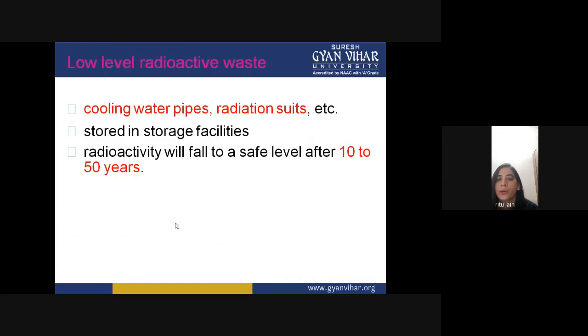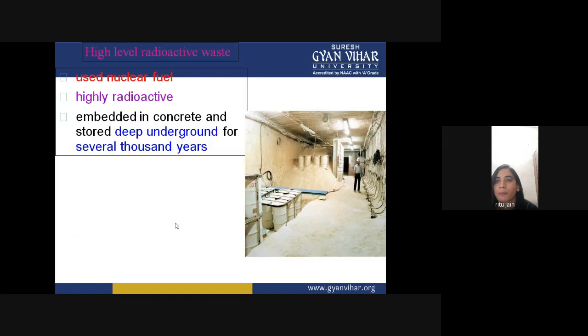Low level radioactive waste, such as cooling water pipes and radiation suits, is stored in storage facilities. Radioactivity will fall to a safe level after 10 to 50 years. So for 10 to 15 years, you can't even go over there, you know. So this is the main disadvantage of nuclear power plant.